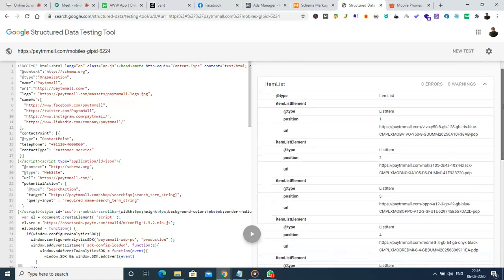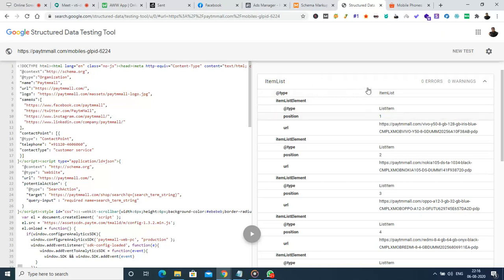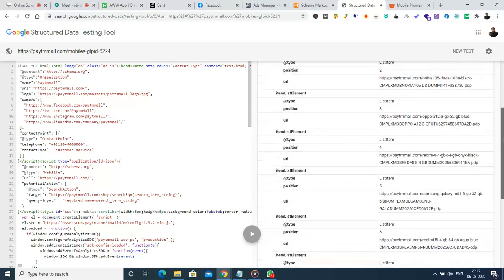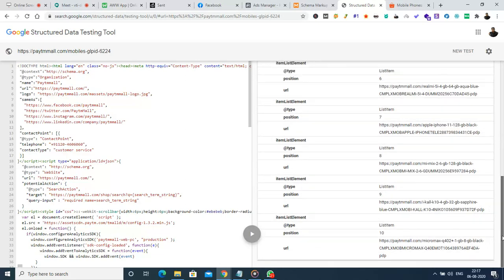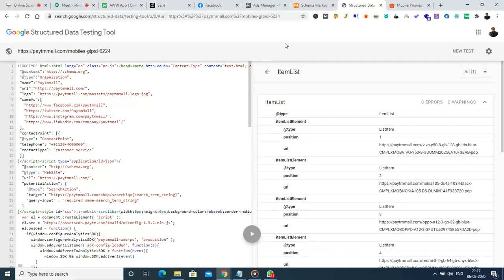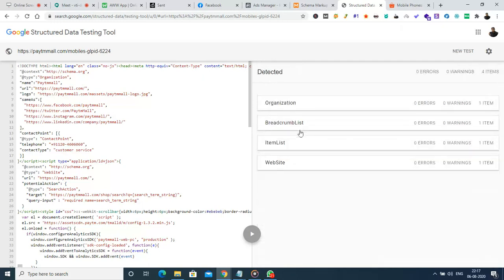Now similarly, they had given a lot of item lists and they had provided the specific URL for the item list as well. Those data we can see here: what are all the items and what is the link associated with each item. This is one of the data that they had implemented for all the items that they would like to provide as schema markup language. So these things will be shown in the product list in case it is shown in the organic list.